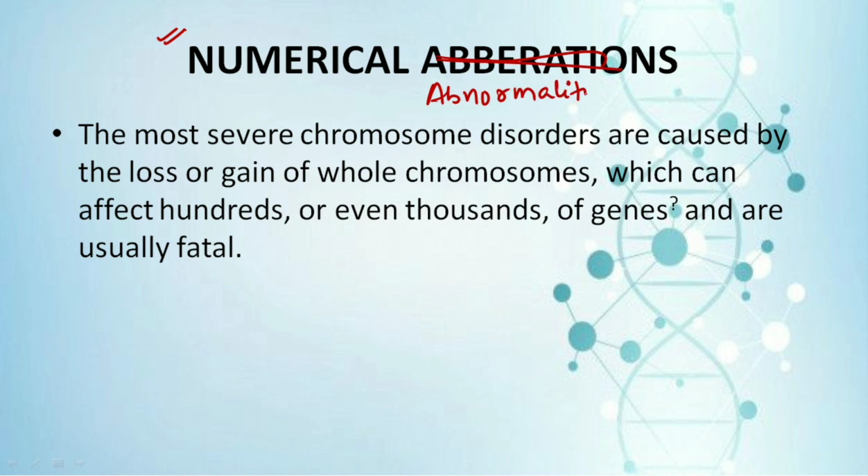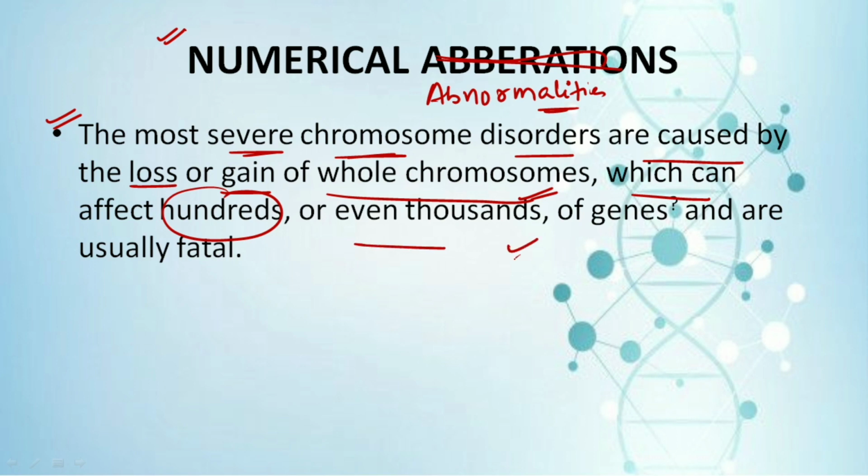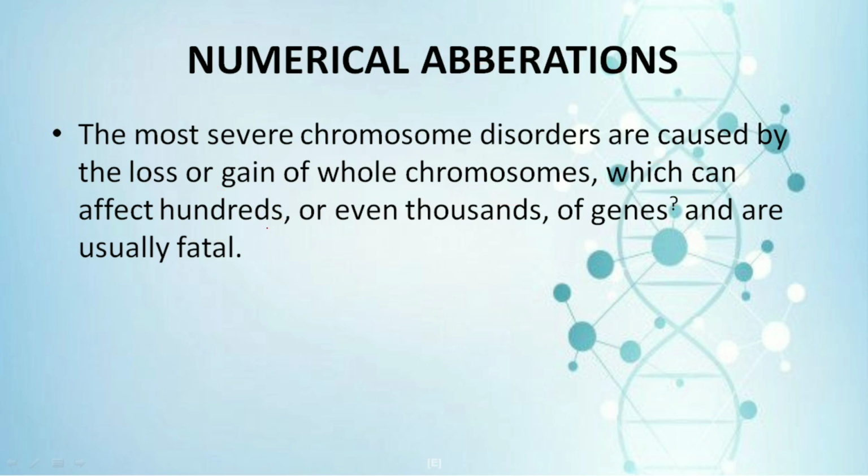As we have just discussed, they are the most common or most severe chromosomal disorders, caused by either the loss or the gain of a whole chromosome, which can affect hundreds or even thousands of genes and is usually fatal. So numerical abnormalities are usually fatal in nature, and they could affect hundreds to thousands of genes.